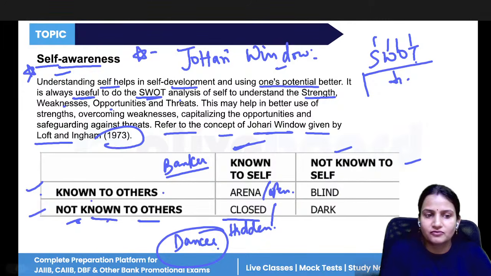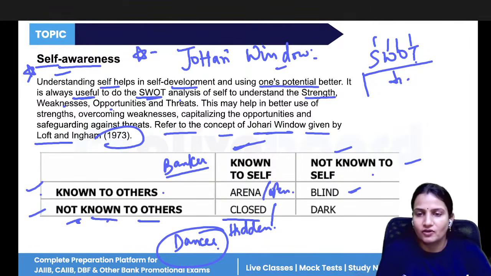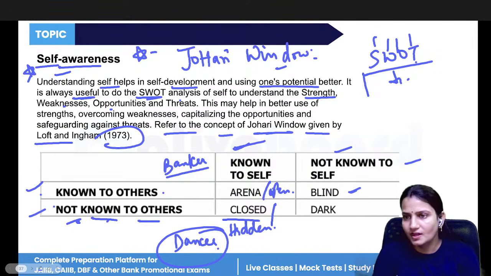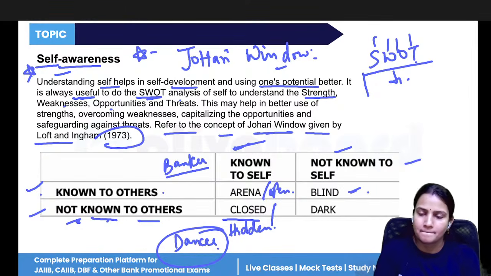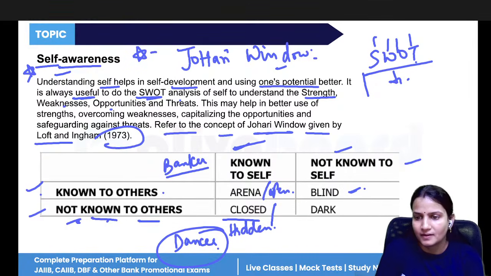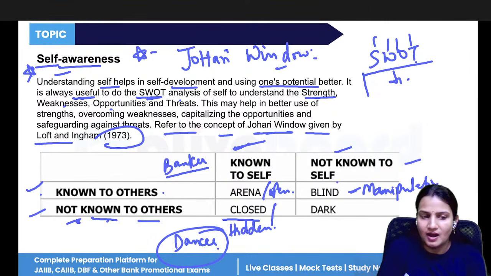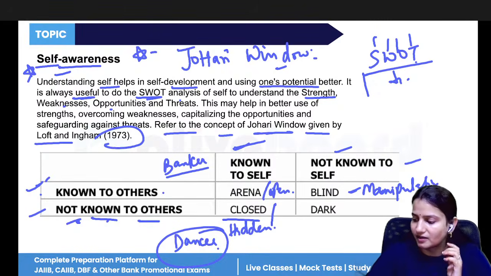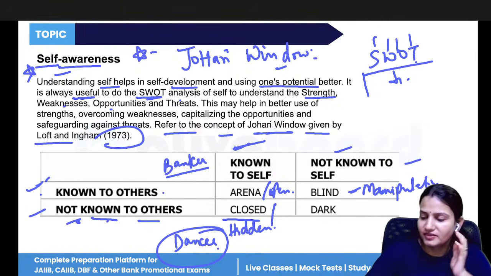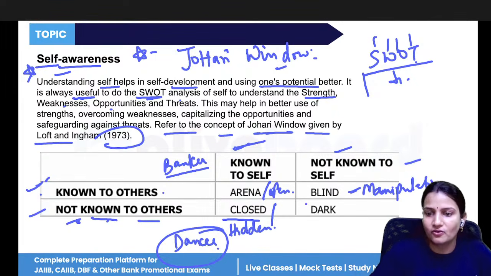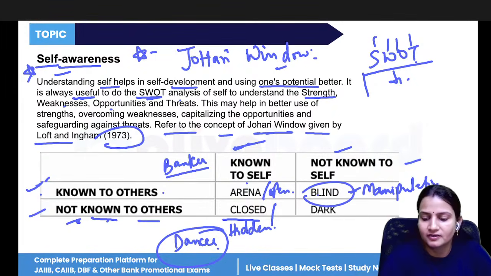Now, not known to self but known to others, that is blind. What is the thing you don't know about yourself, but others know well about you? For example, you are a manipulative person. Others know very well that you manipulate other people, but you are not accepting this fact. You are denying it. You are saying that no, I'm not manipulative. So that is the blind.